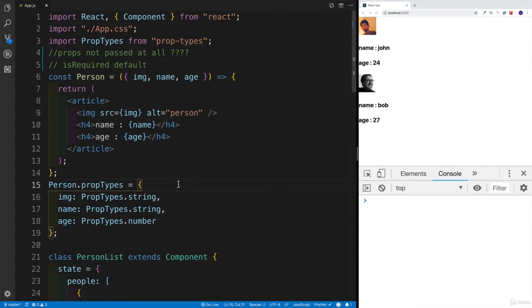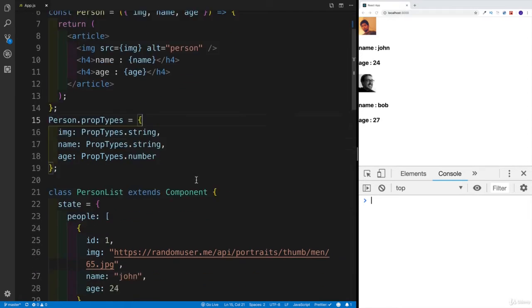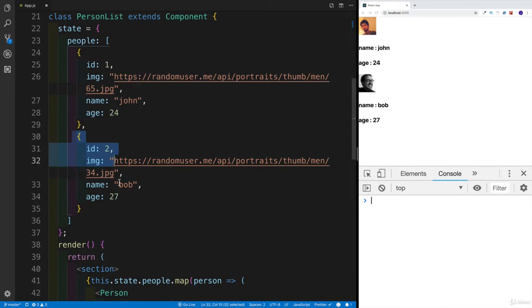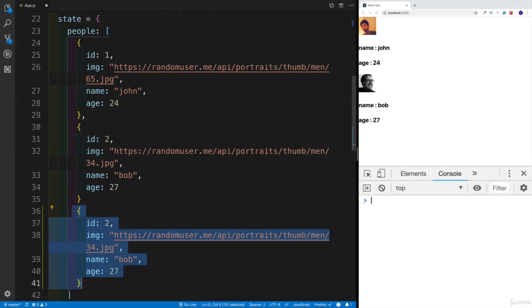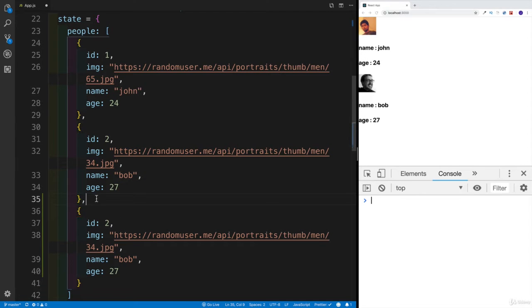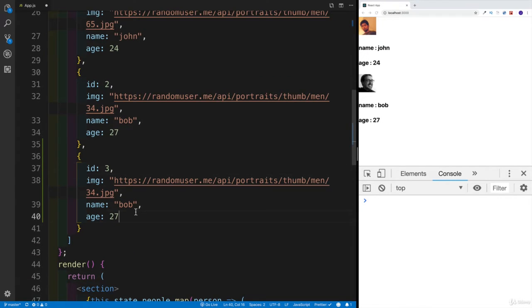However, let me throw you a curveball that is going to force us back to the drawing board. And yes, there's a method to my madness. So why don't we go ahead within the people and add one more dude. This could be a gal too, but in my case, I'm just going to add a dude. Now this is going to be, let's say, number 3 ID. Then we're going to change his name to Peter. That's going to be simple. I'm just going to keep the age the same.